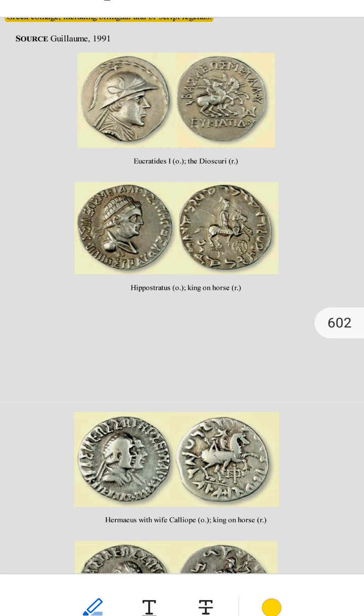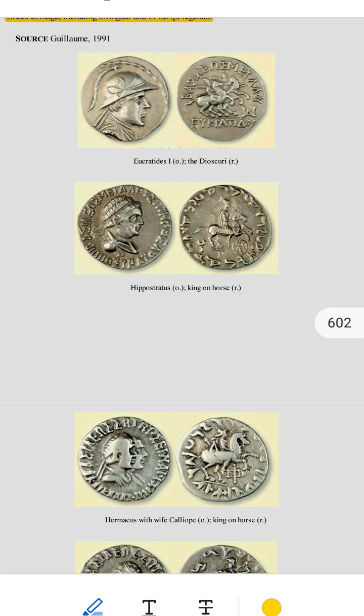What about the extra letters and numbers? Some Indo-Greek coins have additional letters or numbers. Historians wonder if these could be: 1. Dates. But this is unlikely because the system doesn't match any ancient calendar. 2. Serial numbers, numbers marking different batches of coins. Example, like numbering limited edition items today, e.g. 1500 to 500. But again, this doesn't fit well with what we know about ancient coin making. 3. Engraver's signature, a slim possibility that these letters were the signature of the person who engraved or designed the coin.